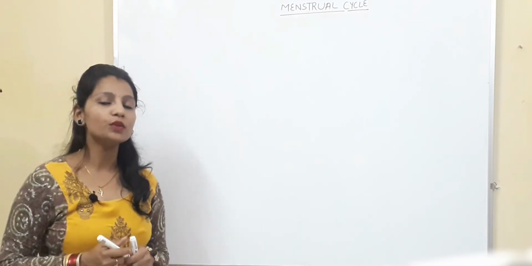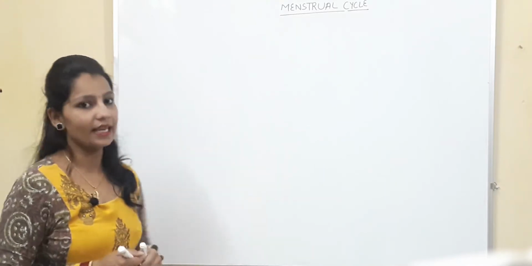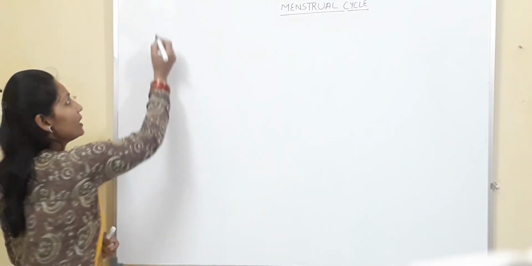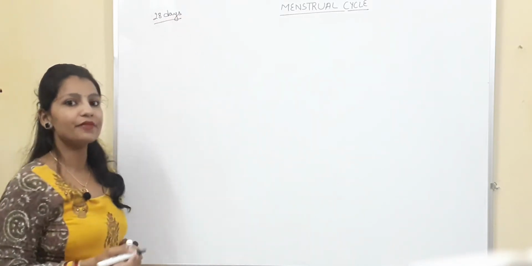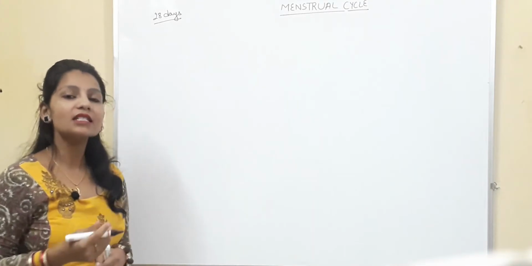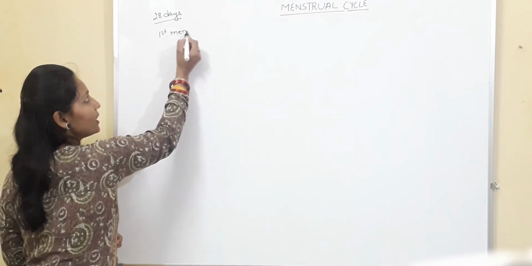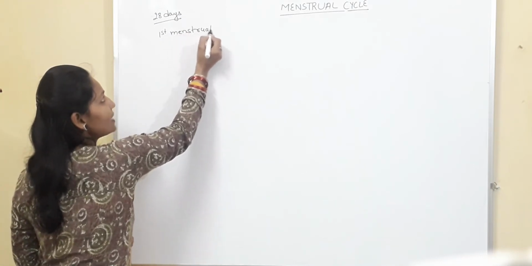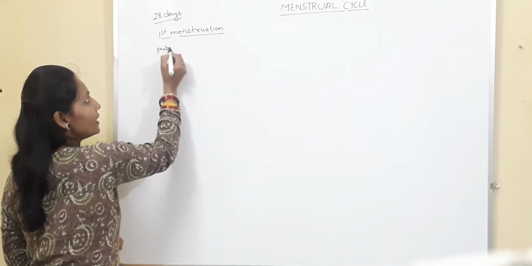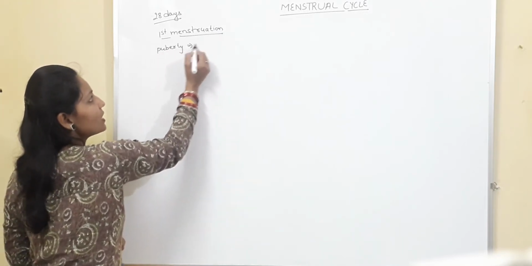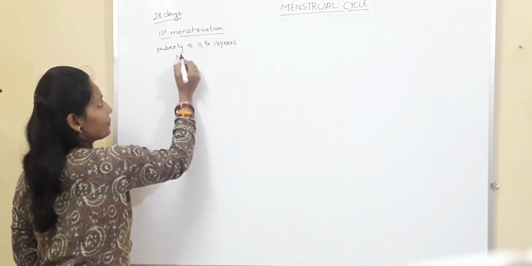So as you all know, the reproductive cycle in case of primates is known as menstrual cycle, and it consists of a total of 28 days. During these 28 days, one ovum is released every month, and the first menstruation occurs at the age of puberty, and this is known as menarche. The first menstruation which occurs at the age of puberty, which is 11 to 13 years, is known as menarche.